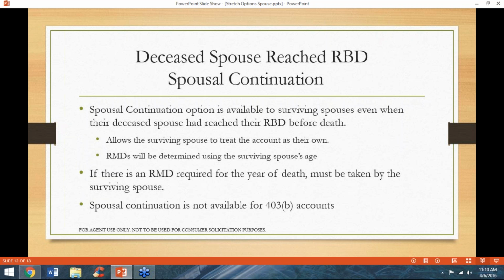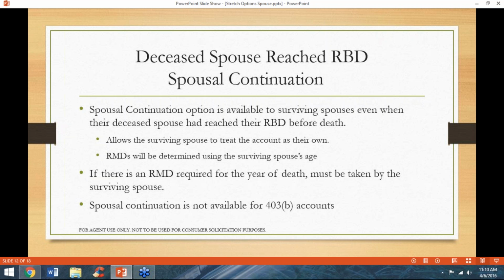Now we're going to begin talking about situations where the deceased spouse had reached their required beginning date before their death. Spousal continuation, which we discussed earlier, is available to surviving spouses when the deceased spouse had reached their required beginning date before death. Spousal continuation allows the surviving spouse to treat the account as their own. RMDs will be determined using the surviving spouse's age.